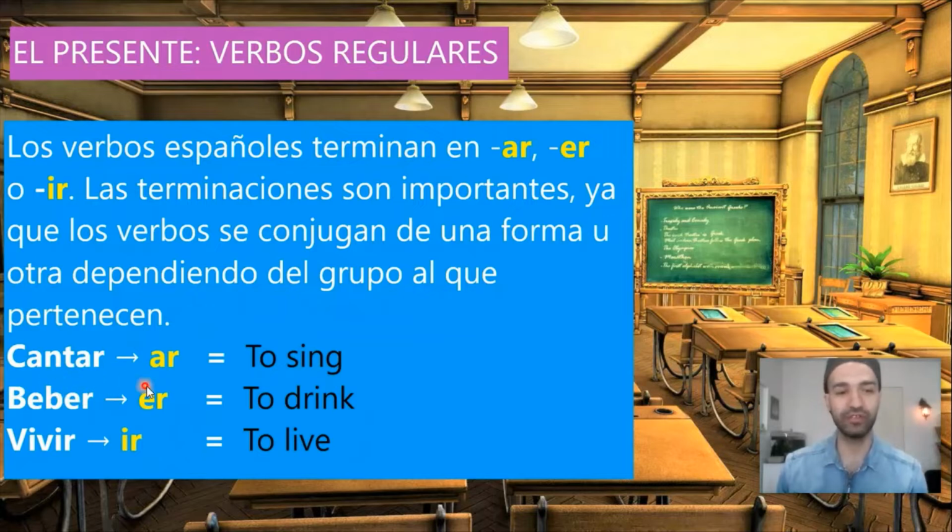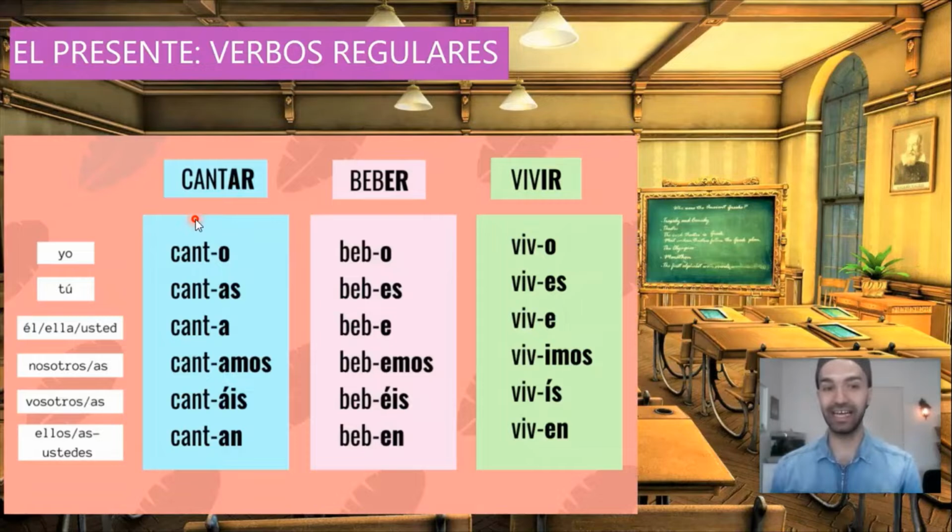So, first group, cantar, ar. Second group, beber, er. And third group, vivir, ir. Now we will see more in detail. Cantar, to sing, beber, to drink, vivir, to live.